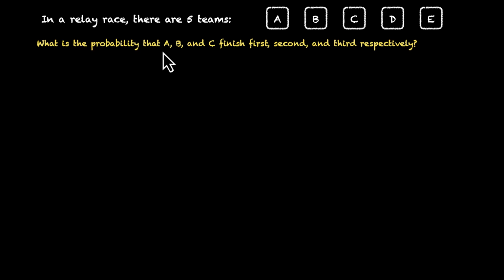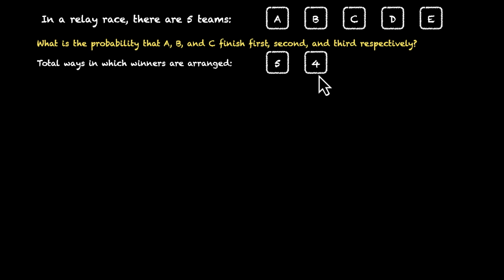We care about who comes first, second, and third. We don't care about the fourth and fifth. Let's call them winners, first, second, and third winners. What's the total number of ways in which our winners can be arranged? There are 5 ways to select who comes first. Then there are 4 ways to select who comes second. And there are 3 ways to select who comes third. 5, 4, 3. That's 60 ways.